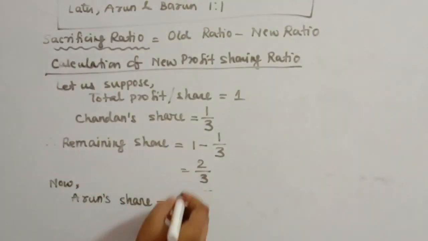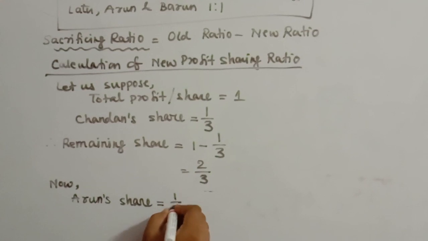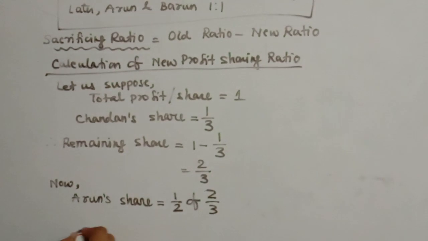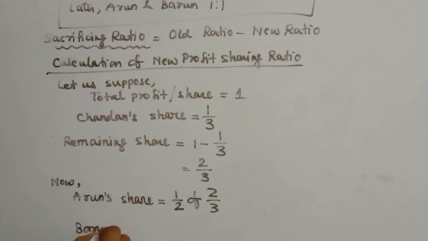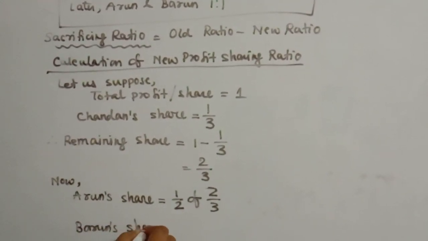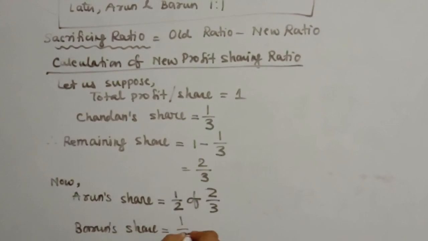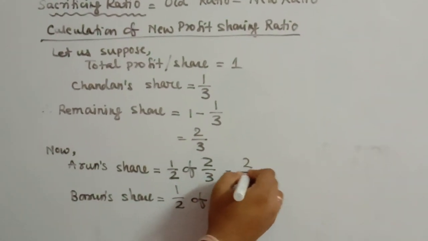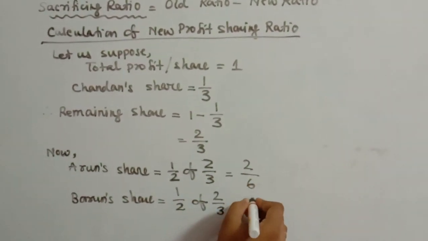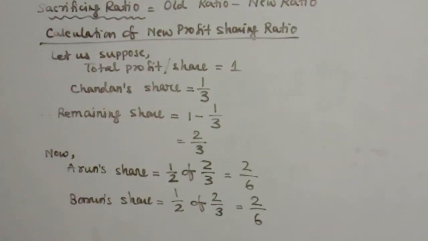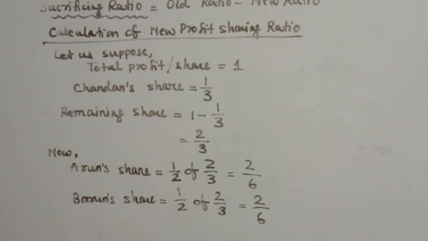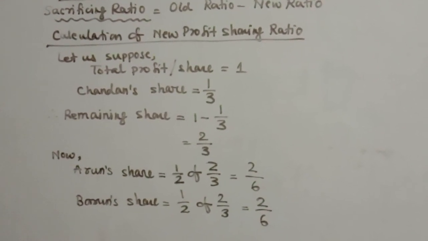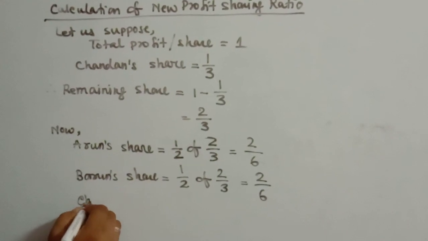Since the ratio is 1:1, half of 2/3 will be taken by Arun, and Barun's share will again be half of 2/3. So here it comes to 2/6. Arun's new share is 2/6, Barun's new share is 2/6, and we already have Chandan's share.